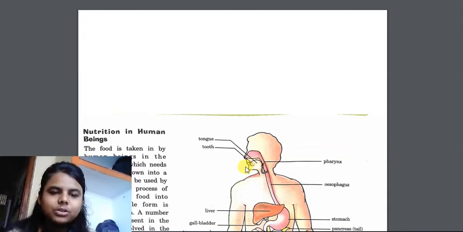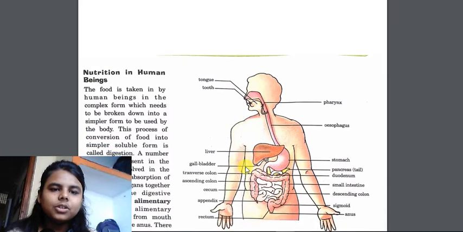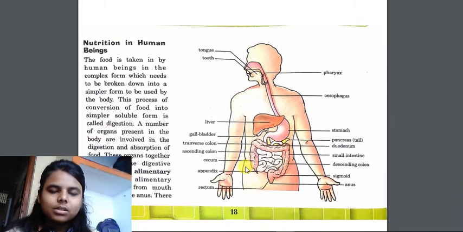So today we are going to read nutrition in human beings. Class 7, this is your another topic, nutrition in human beings. That means how human beings take in food and obtain nutrition from them.